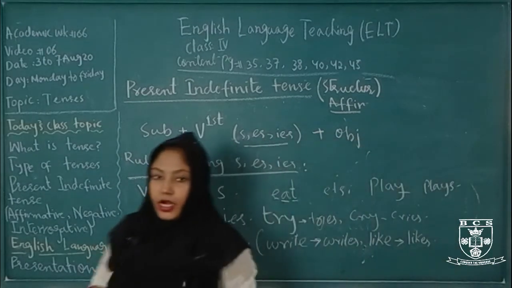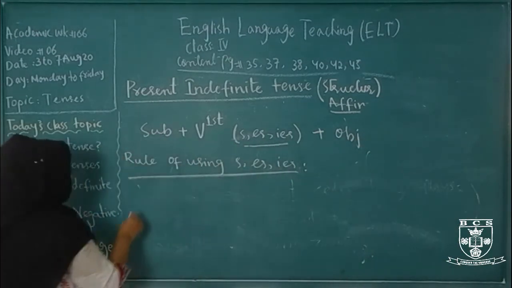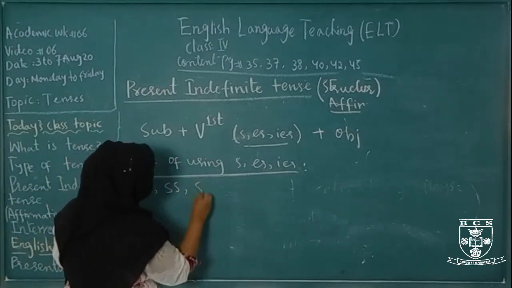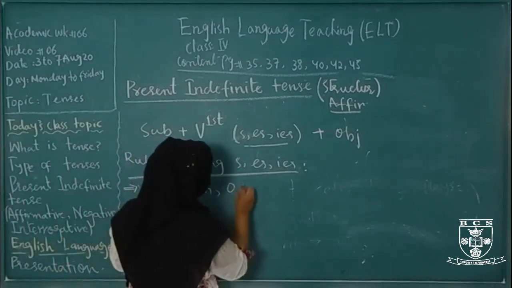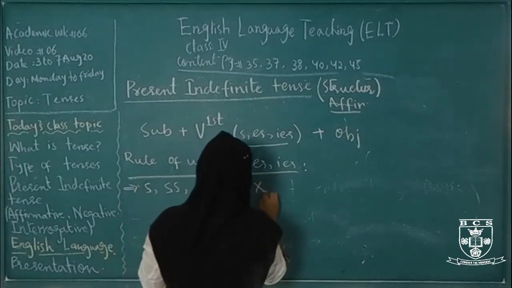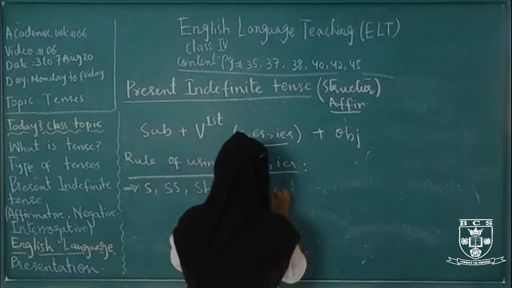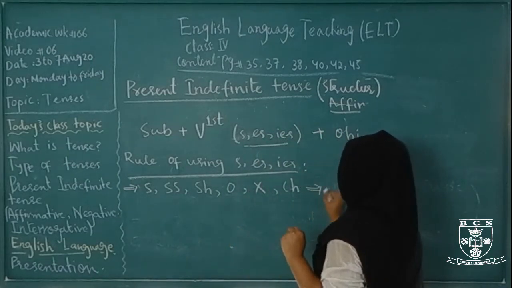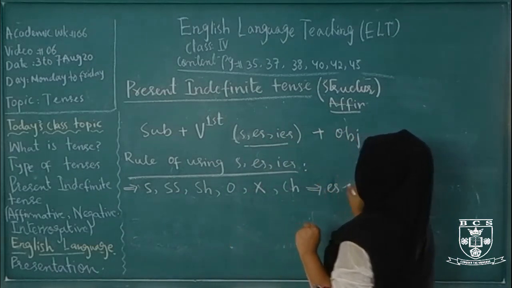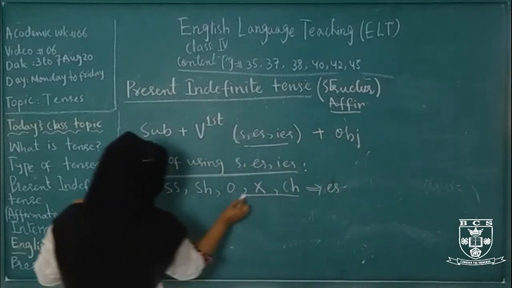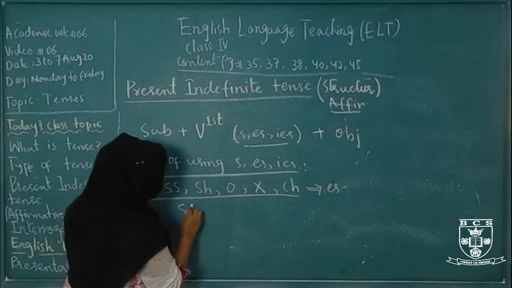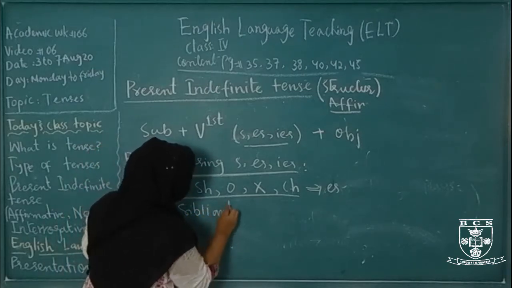Now come to the sibilant words. If the words end in s, double s, sh, o, x and ch, what do we do? We add es there, and this series of alphabets is called sibilant, S-I-B-I-L-A-N-T.